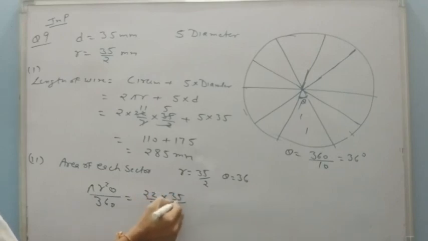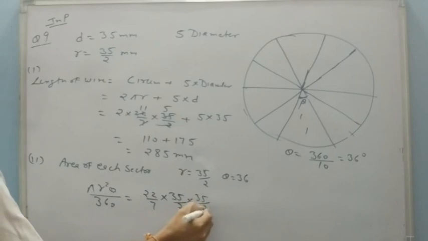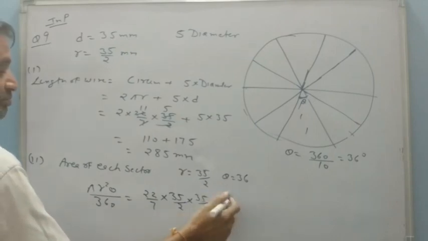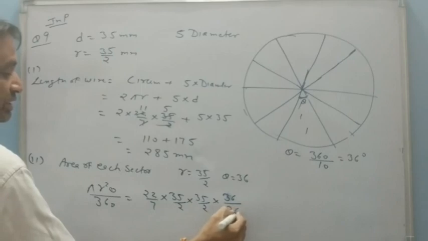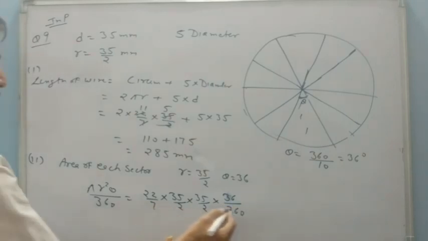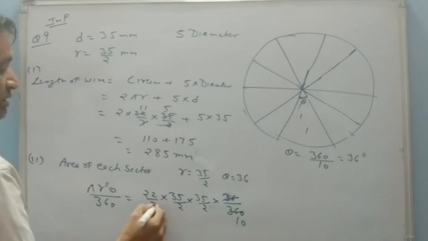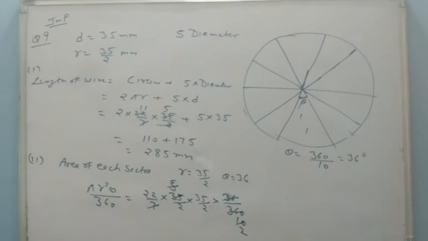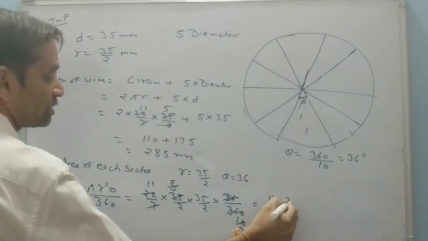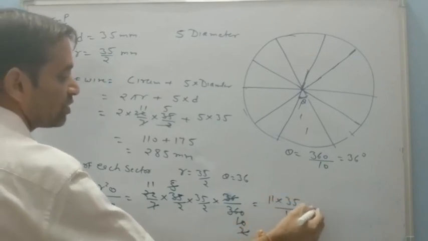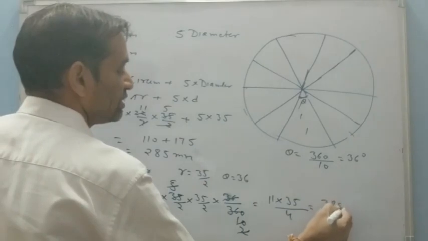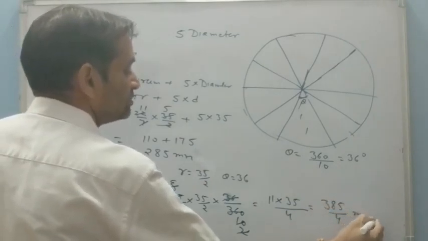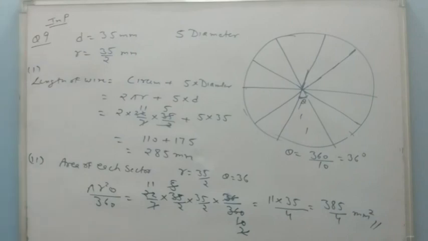Now the area is pi r square theta upon 360, means 22 by 7, r is 35 by 2, 35 by 2, theta is 36 upon 360. Now 7 with this 5, 5 with this 2, and this 2 is cancelled out. This will be 11 into 35 upon 4, or it is 385 by 4 mm square. This is the area of one sector in that brooch.